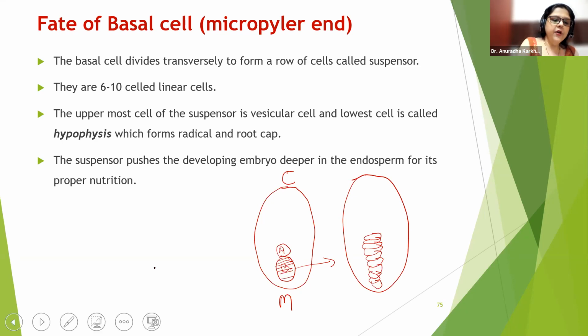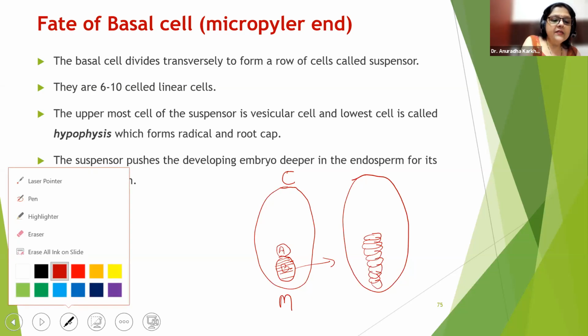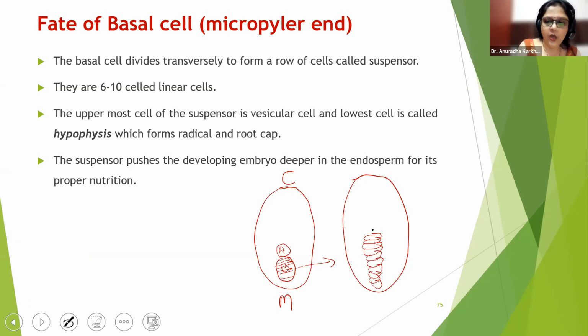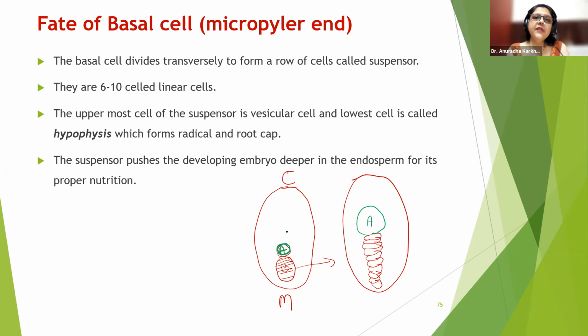Now for your better understanding, I'm denoting the apical cell with another color. So this is now my apical cell. I'll color this green so you won't get confused. The green cell is the apical cell, and the basal cell got divided into 6 to 10 cells as I have shown here. Okay, got it? The uppermost cell of the suspensor is the vesicular cell and the lowest cell is the hypophysis cell.